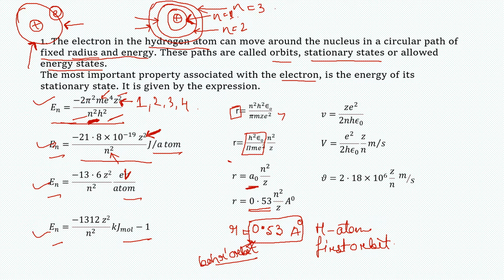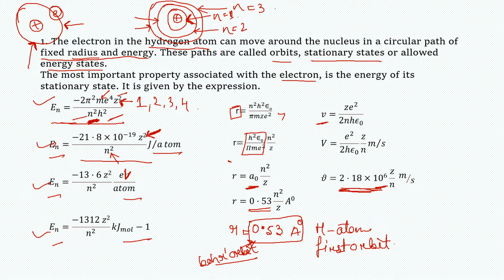Similarly, here you can also see the value for velocity is calculated, and from here we can see the velocity of the electron is 2.18 into 10 to the power 6 Z by n meter per second. Remember, this is the velocity of the electron. Now you can see how fast the electron moves. Its velocity is in the order of 10 to the power 6 meter per second. You have to remember these values, particularly the values of these constants.